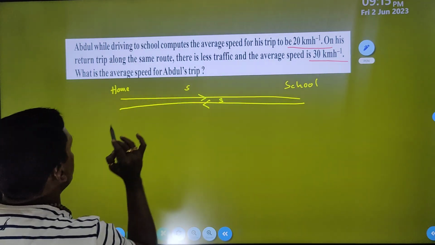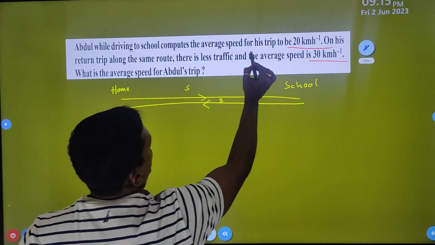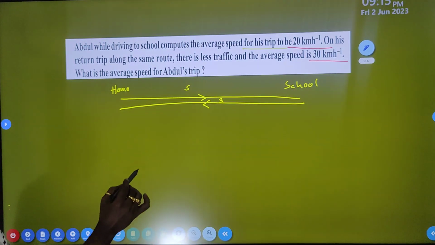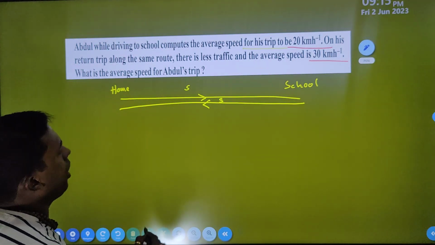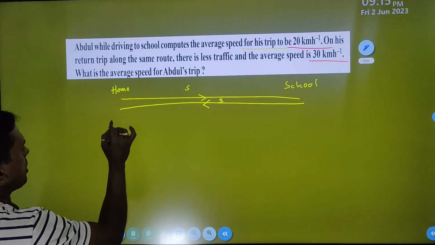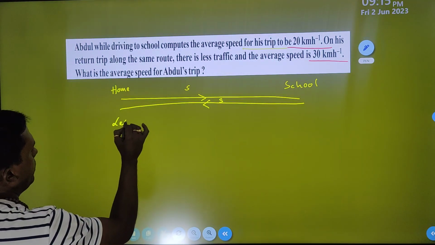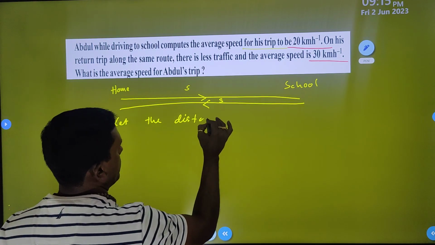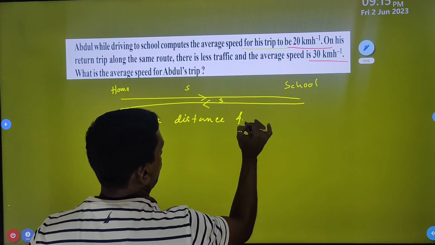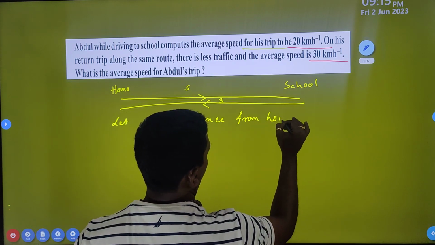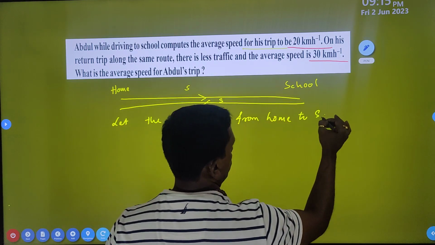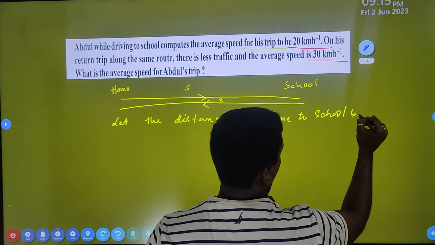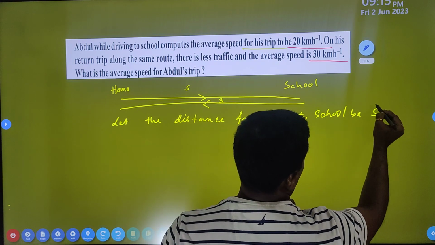Okay. But right now, just I will say, the trip when Abdul goes to school. At that time, just I will write, let the distance from home to school be s.